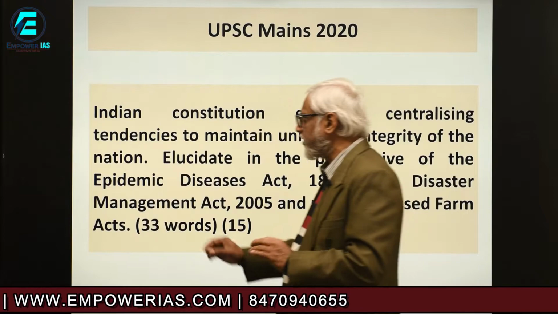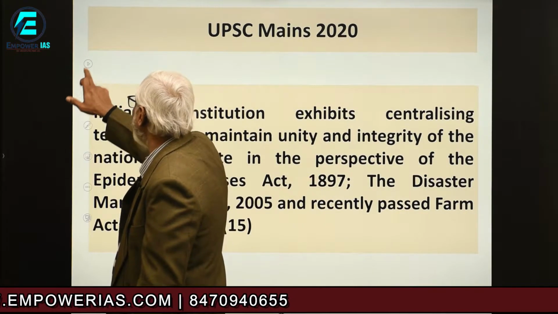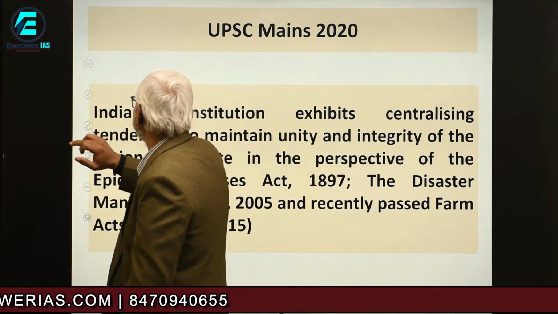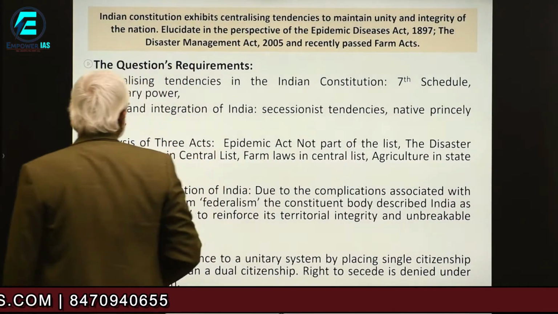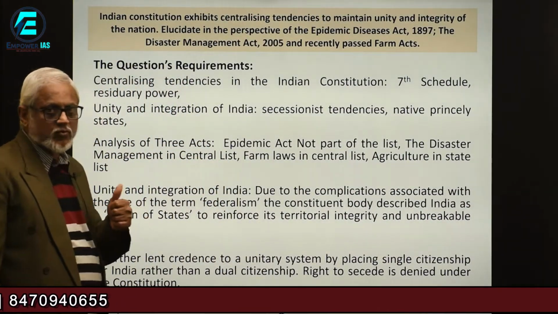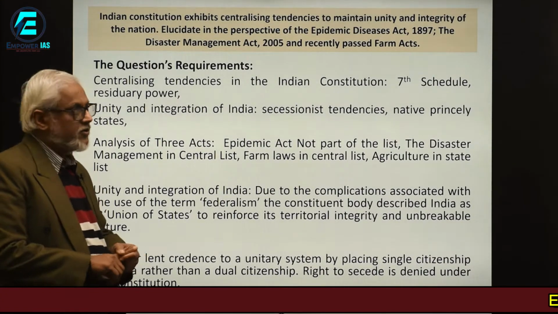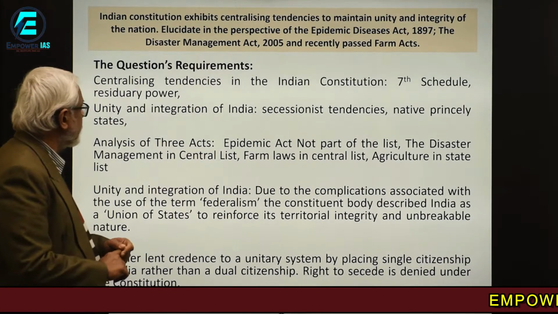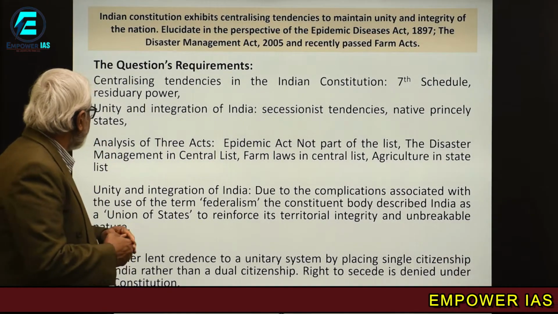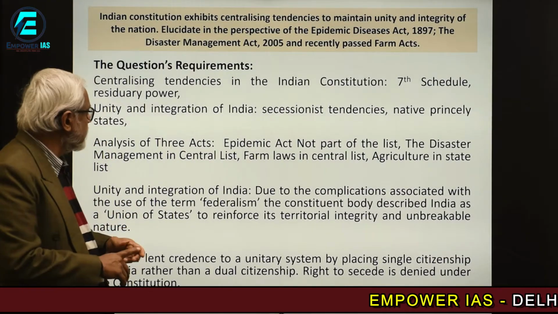Now see what the expectations of this question are. The question's requirement is, first, what are the centralizing tendencies in the Indian Constitution? Then the 7th schedule and residuary power are the areas you'll have to deal with.